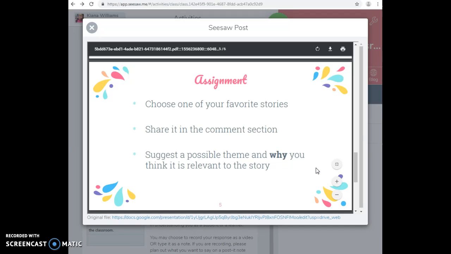And when you go down to my assignment, I asked students to choose one of their favorite stories, to share it in the comments section, and suggest a possible theme and why you think that theme is relevant to the story. So that's something that's helpful for students because it can get you involved and get you thinking about stories you've read in the past and look at it in a way that maybe you hadn't looked at it before. Maybe you just read it for your enjoyment, but now you're thinking about it in an academic sense.